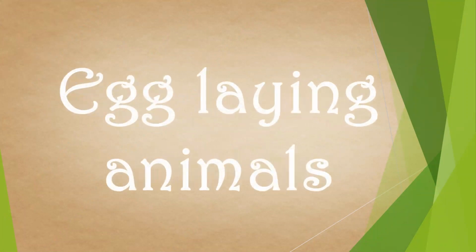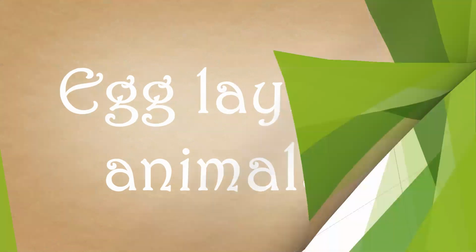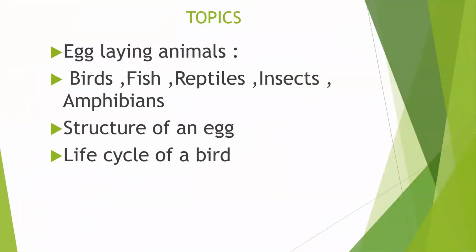So, children, please see today's topics, what we are going to learn. Egg-laying animals such as birds, fish, reptiles, insects, amphibians. We are going to learn about structure of an egg and also life cycle of a bird.